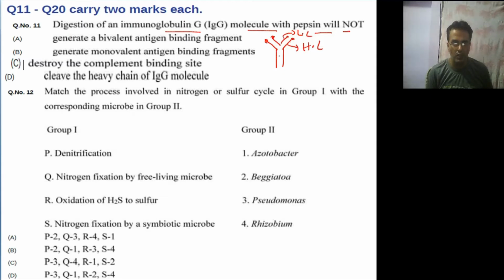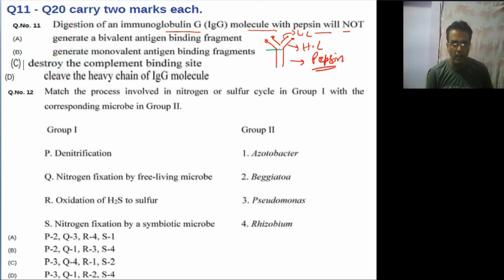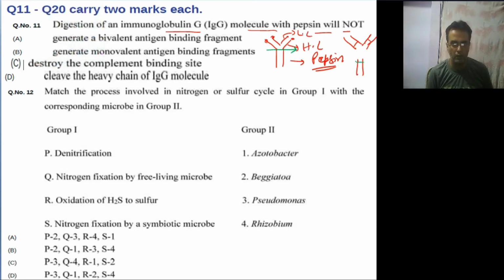If we treat with pepsin, it cleaves from here. So it will form one structure something like this, and definitely these are linked, and another one is this one. Now pepsin will also cause the breakdown of this one. So this is known as the Fc region and this is known as the Fab region.